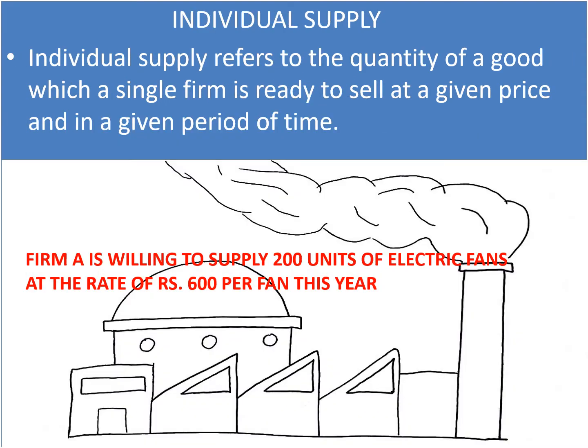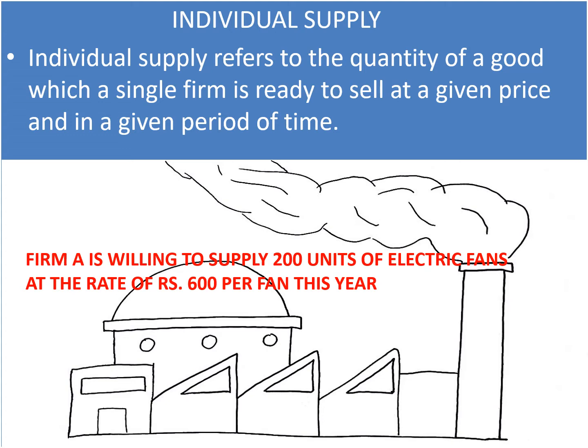Individual supply. As we discussed in individual demand, we have individual supply as well. Individual supply refers to the quantity of a good which a single firm is ready to sell at a given price and in a given period of time. The basic difference here is that when you consider individual supply, the word associated will be individual.